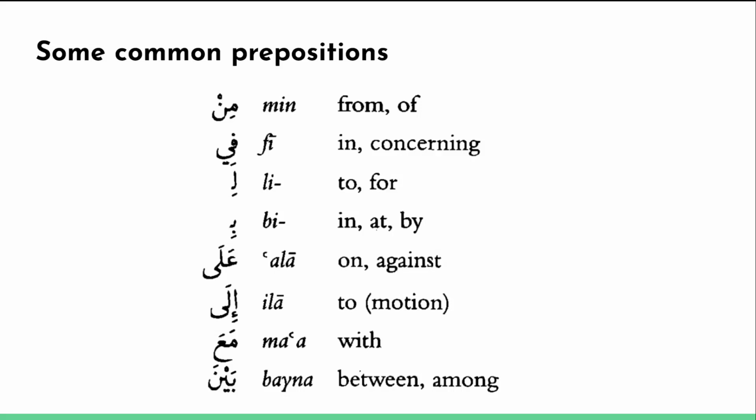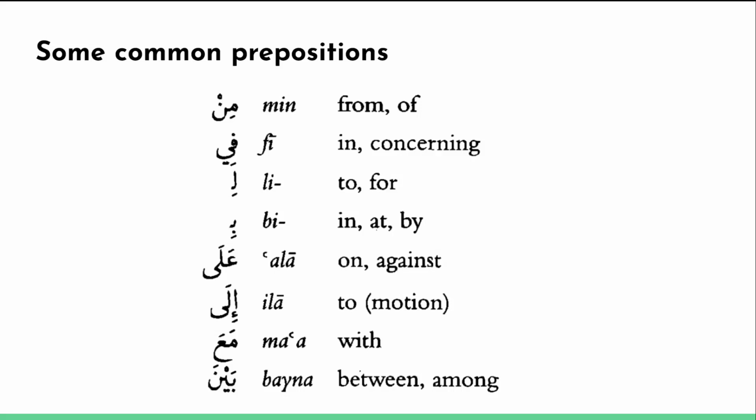And by the way, you'll see that prepositions don't always have a perfect translation from one language to another. The word be, for example, the next preposition, can mean in, at, by, or even with. So you have to understand, based on examples, the specific meanings of each of these prepositions. Here, when we say in, we don't mean physically in. It's more like in the name of Allah. Bismillahir Rahmanir Rahim. We have ala, which we've seen before, on or against.